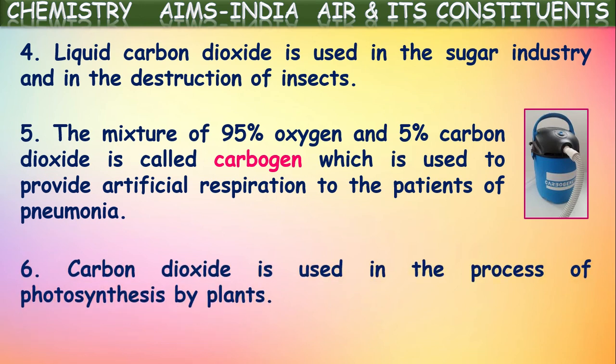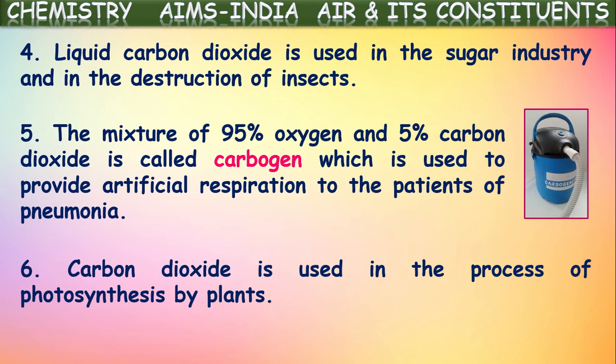And one more, carbon dioxide is used in the process of photosynthesis by plants. This is well known to us. What is happening in photosynthesis? Plants absorb water through their roots and they absorb carbon dioxide from the atmosphere through their leaves. These two, carbon dioxide and water, are combined in the leaves in the presence of chlorophyll and sunlight. Then what happens? These two combine and produce food in the form of glucose. In that way, they prepare their food with carbon dioxide and water.